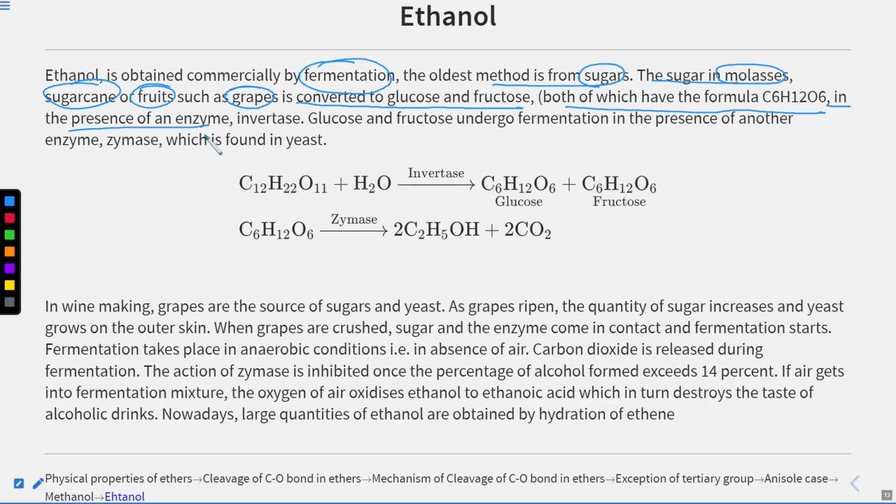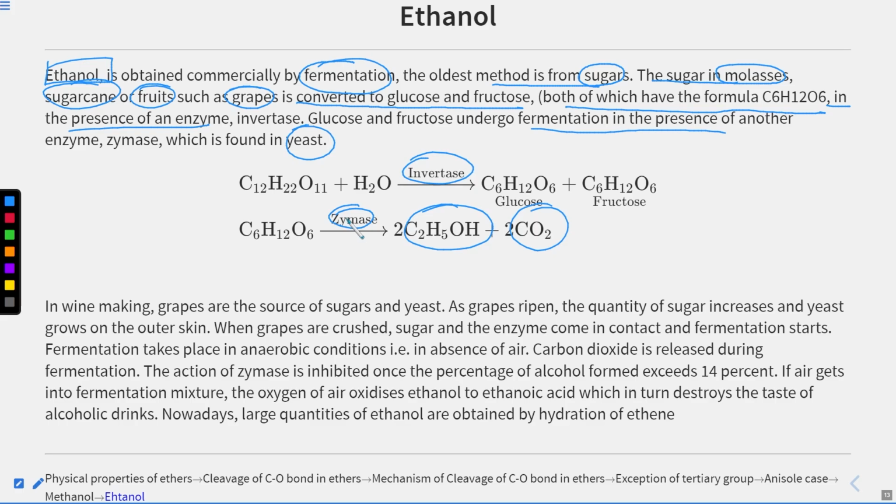So first, we convert this sugar into glucose and fructose, and the enzyme that we use is invertase. Then this glucose and fructose undergo fermentation in the presence of another enzyme called zymase to give ethanol plus CO2 gas. Now this zymase is found in yeast.